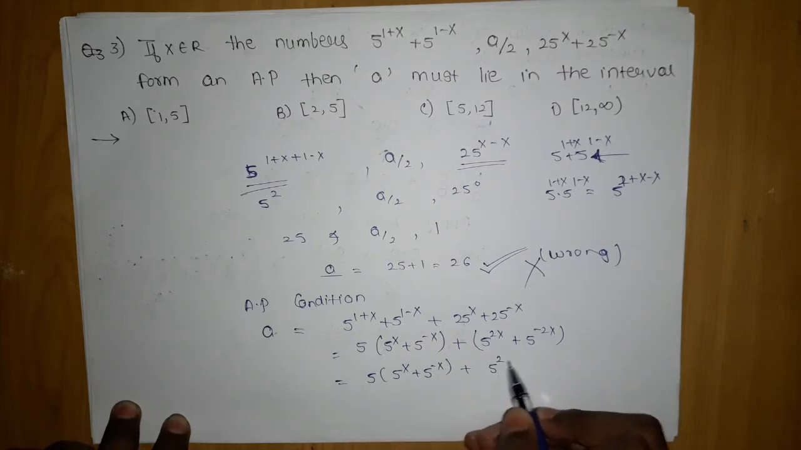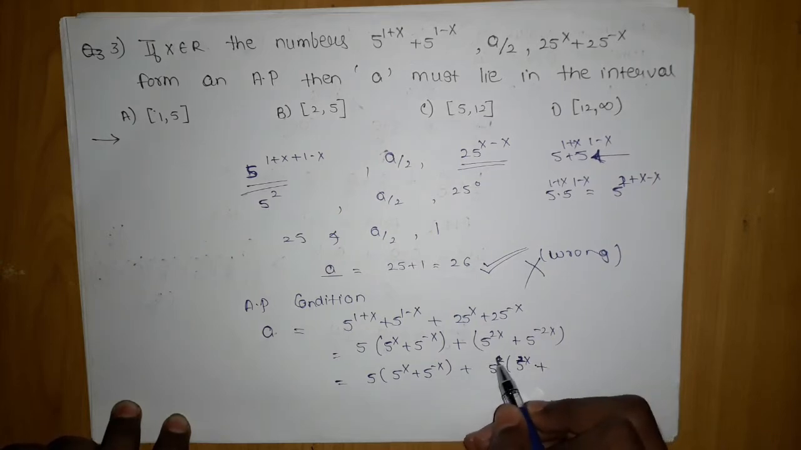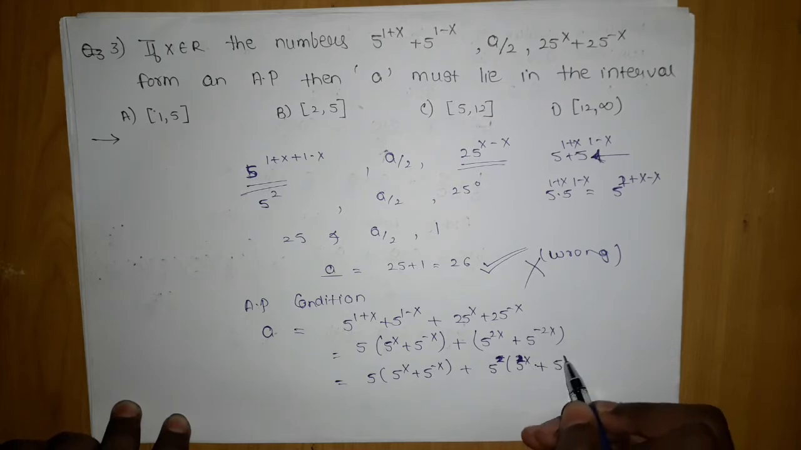So in the next step, 5 to the power x plus 5 to the power minus x plus 5 to the power 2x, I will keep it as 2x only, plus I will just take the 5 common, which will give me 5 to the power x plus 5 to the power minus x.